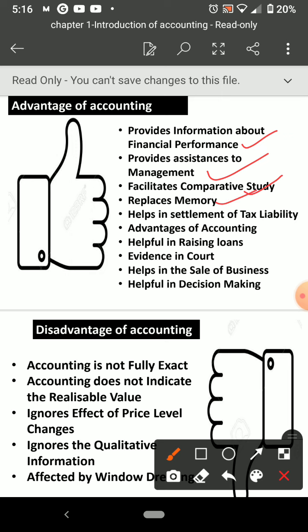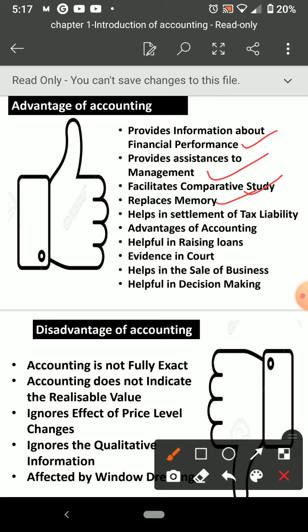Then replaces memory. Yes, in human memory we cannot store everything properly in a systematic way. One or two days we can remember, afterwards we forget. So our memory can be replaced through this accounting process. After any number of years also, you can check what happened in the last 10 years, or before 10 years, or 5 years before. So according to the maturity of your business, you can have a very good database on your business. Okay, that is replaces memory.